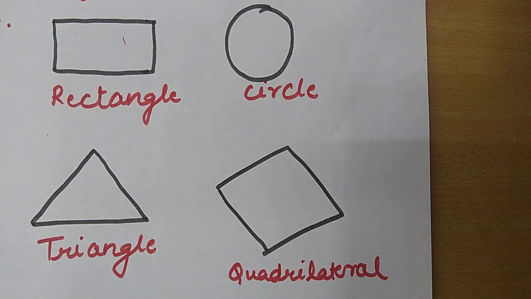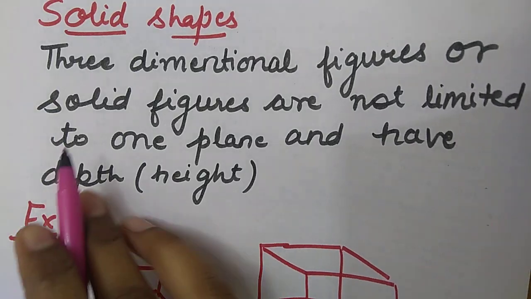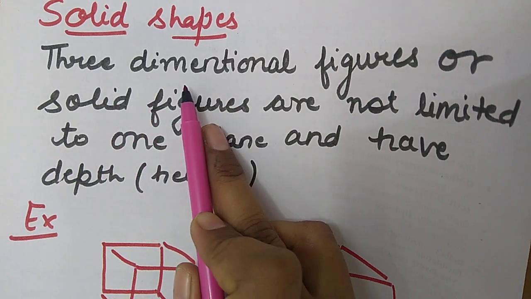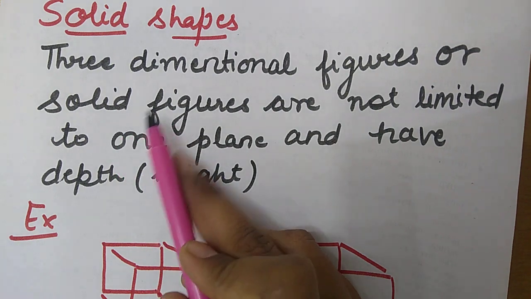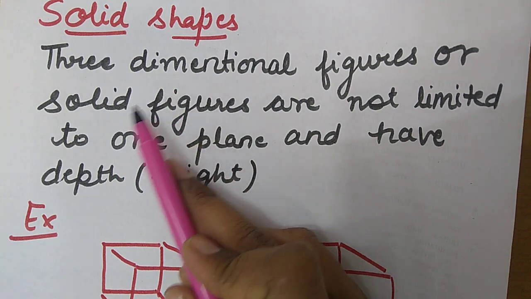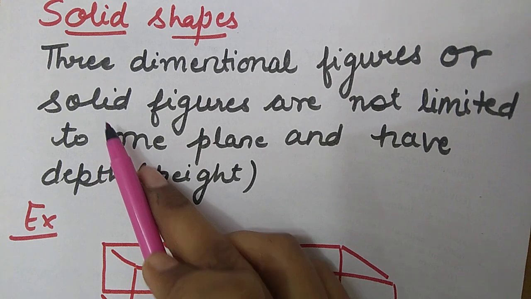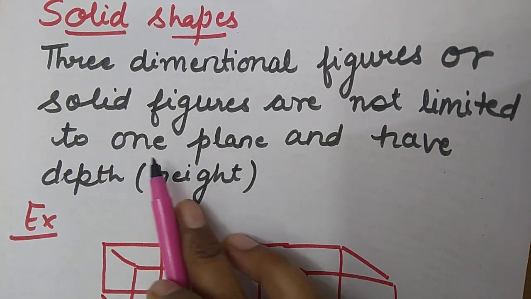Now let us discuss what are three-dimensional figures, or you can say solid shapes. Three-dimensional figures, or you can call them solid figures. Solid figures are not limited to one plane.